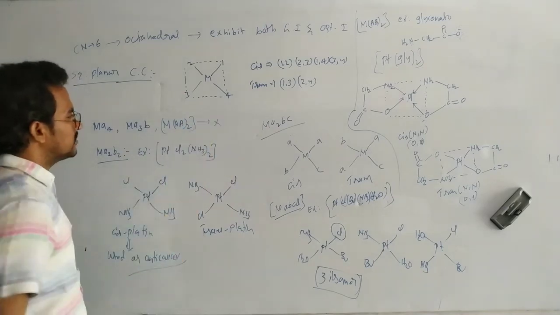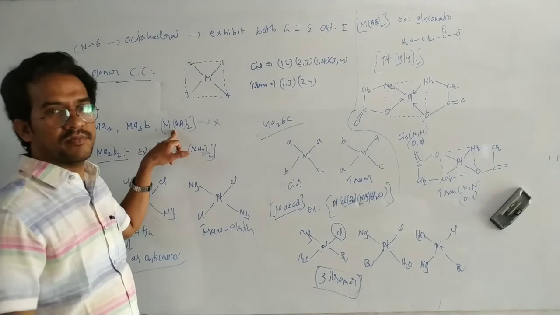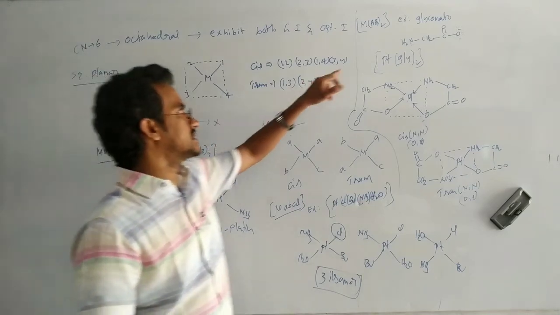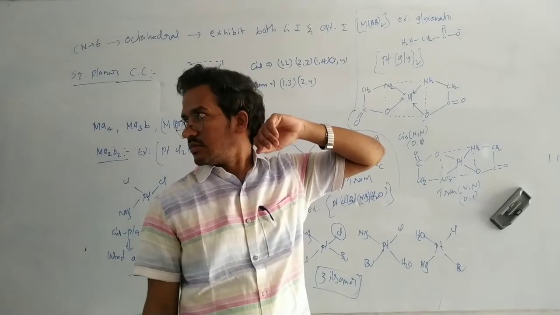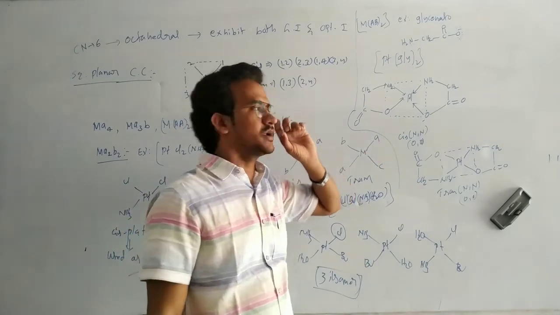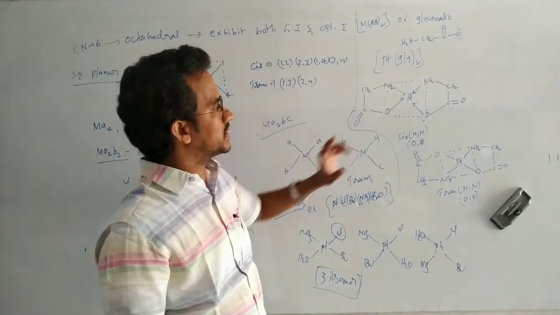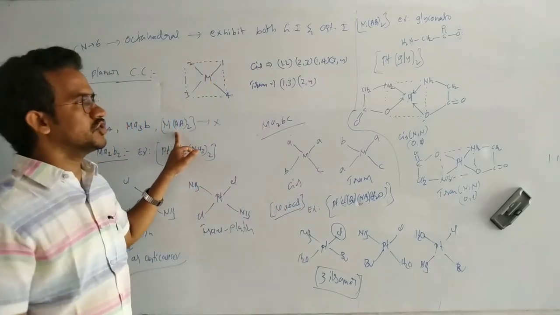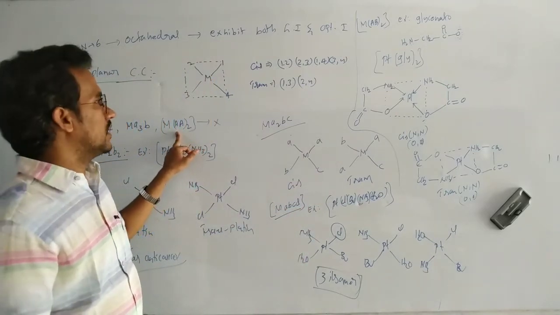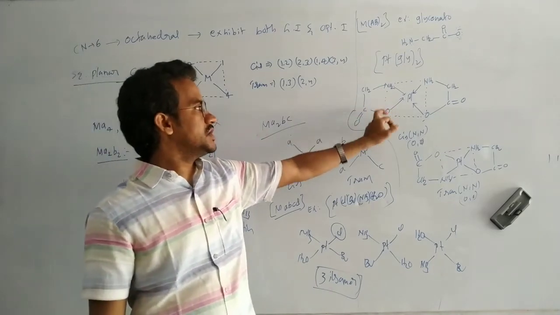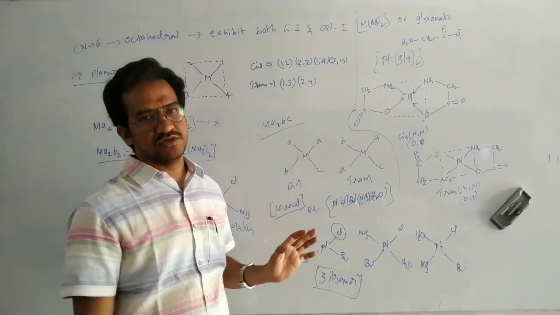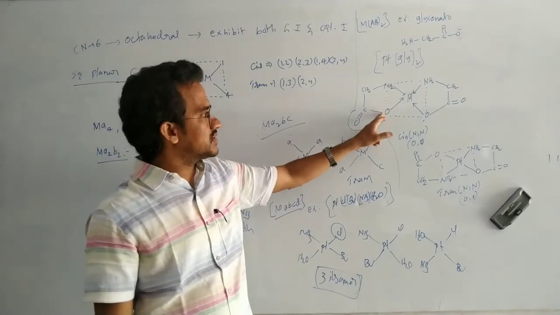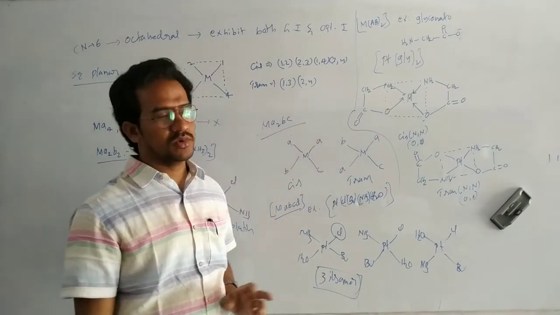This one does not exhibit it because the donor atoms are similar. Here in this case, the donor atoms are different, so it can exhibit geometrical isomerism. This one cannot exhibit geometrical isomerism. That means for suppose here nitrogen, we cannot decide whether there is a cis isomer or trans isomer. Here the donor atoms are different. That's why you are saying cis and trans isomer.